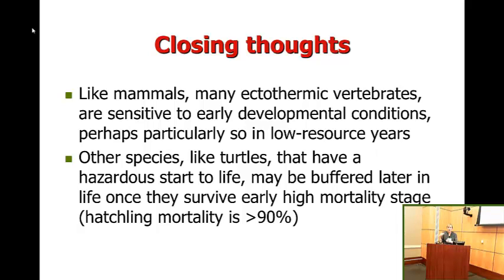If they hatch, the probability of making it from the nest to the water has an extremely high mortality probability associated with it. If they make it to the water, then they're usually pretty safe from then on. But that's an extremely high mortality event. So other species like turtles may be buffered later in life once they survive the high early mortality stage.